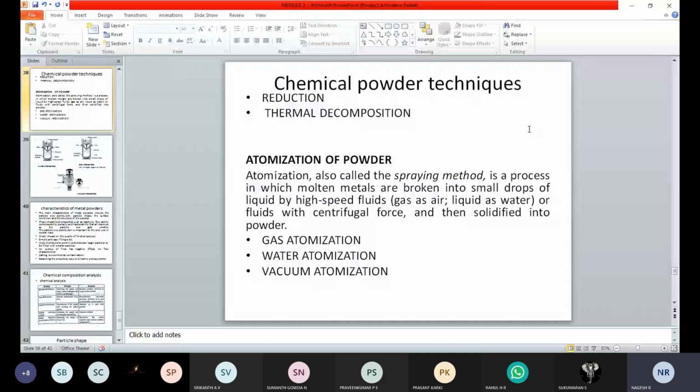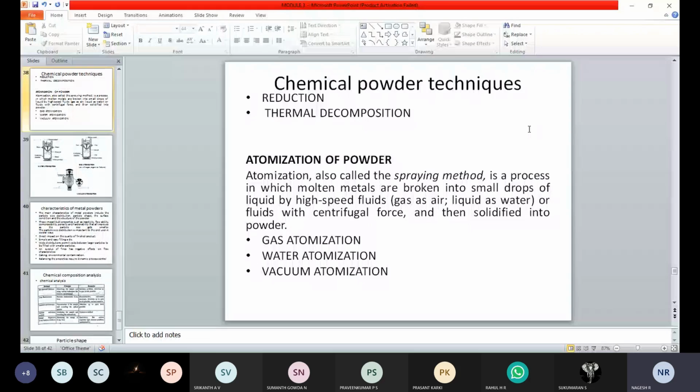That may be a gas or water, or it may be a liquid or vacuum. The high speed fluid is sprayed over the molten metal, and it is allowed to solidify in order to get the powder form.